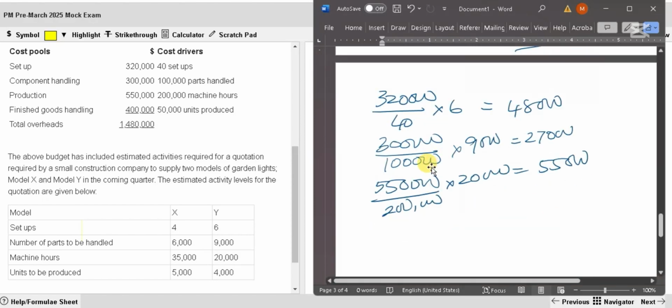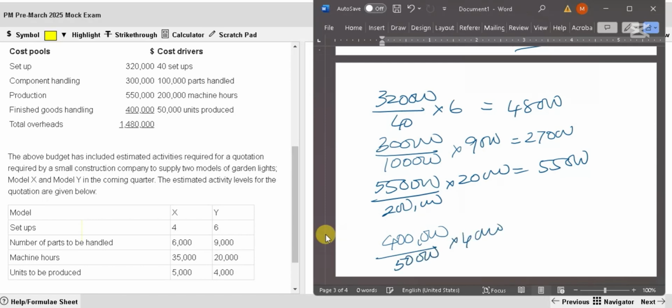Next one, 400,000. This I am doing for product Y. It's not needed to answer the question, because with X itself we can finalize the answer. However, for practice, I am doing this. So it's going to be 400 divided by 50 is 8 into 4,000, 32,000.